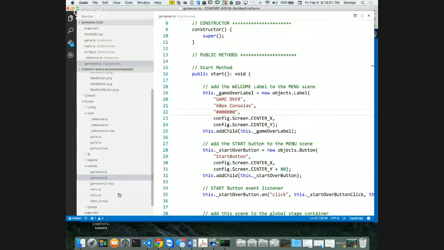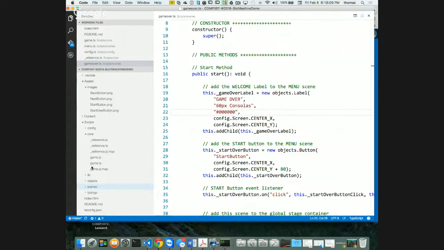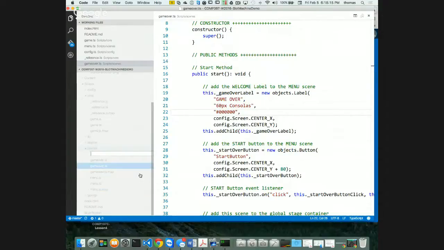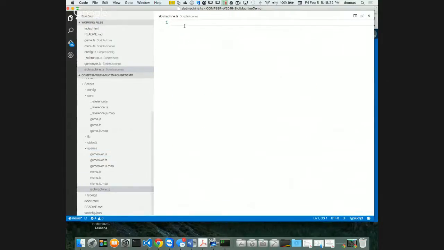One more error to take care of, and that's my other scene, my last scene, which is my middle scene, my slot machine scene. Let's load that up now really quickly. So I'm going to make a new file for this one. So underneath my scenes, I'm going to right-click, put new file, and it's going to be called slot machine, all lowercase, slot machine.ts. There we are, slot machine.ts.